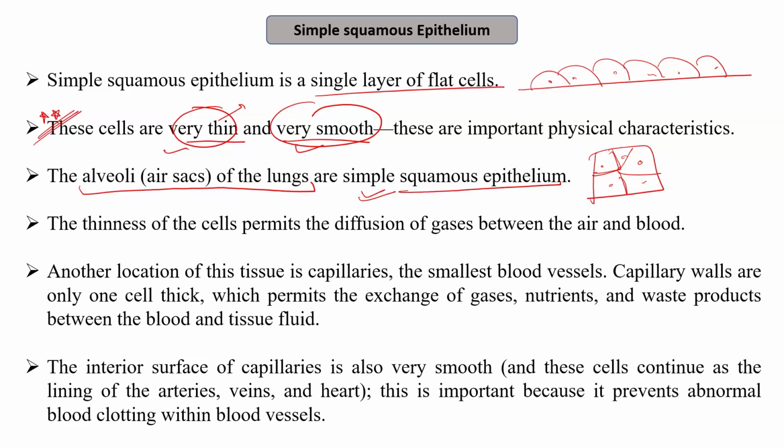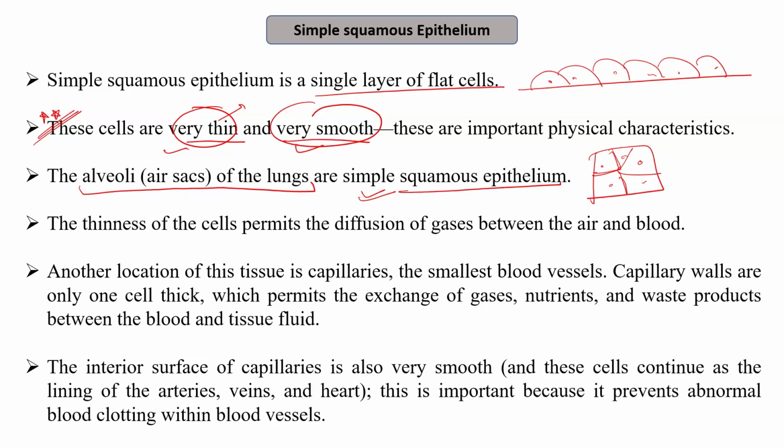So wherever we require rapid diffusion of gases or nutrients, what will be present there? Simple squamous epithelium will be present in such linings. For example, if anyone asks what is the lining of the alveoli present in the lungs, what is their function?